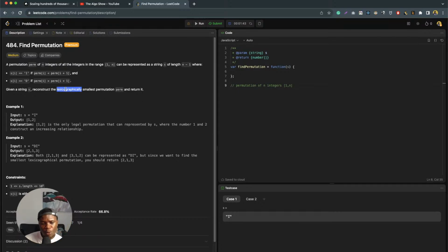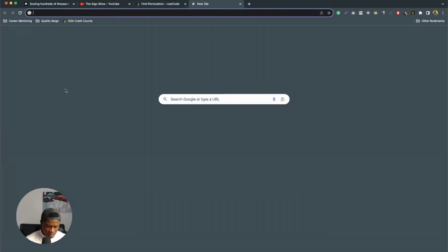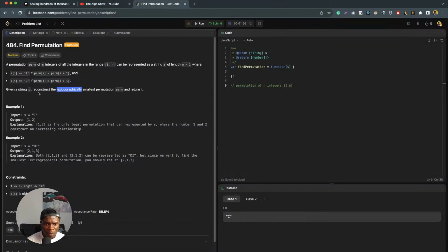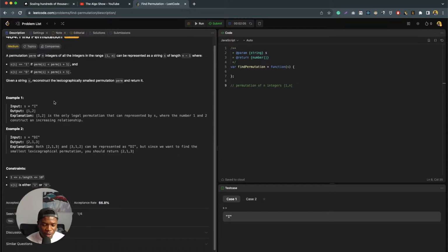Lexicographically, I think what it means is, let me see this, sorted in a way that uses an algorithm based on the alphabetical order using dictionaries. Okay, given a string s, reconstruct the lexicographically smallest permutation and return it. So let's see the examples, because it's a bit confusing, to be honest.